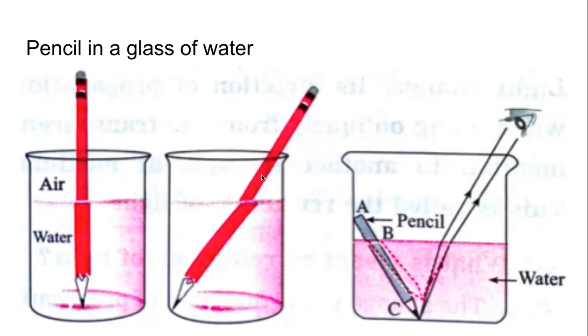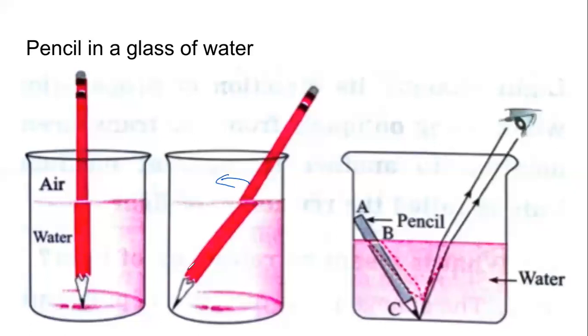But the part of the pencil which is under the water level, to see that, the light is passing through water, and the light is also passing through glass before it reaches us. So the light bends. And because the light bends, हमको ऐसा लगता है कि वो कहीं और है. The pencil is somewhere else. Note here कि हमको ऐसा नहीं लगता कि पेंसिल पूरा बेंड हो गया है ना. ध्यान दो मैं क्या बोल रहा हूं.